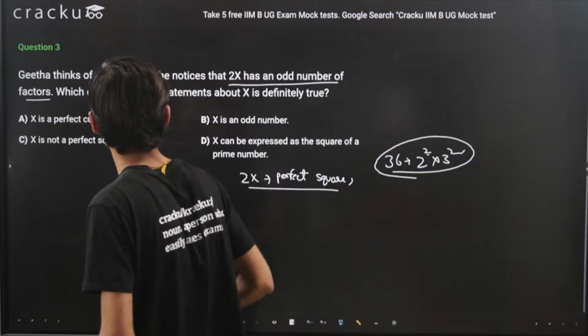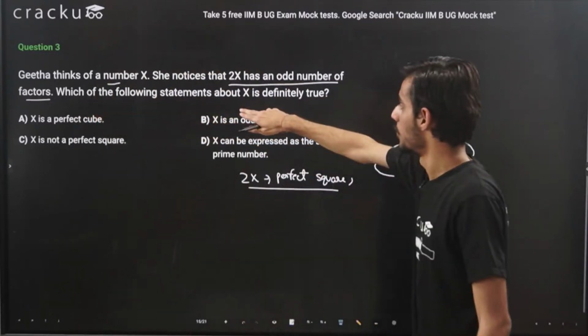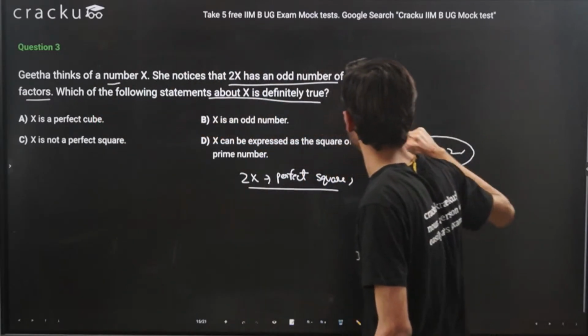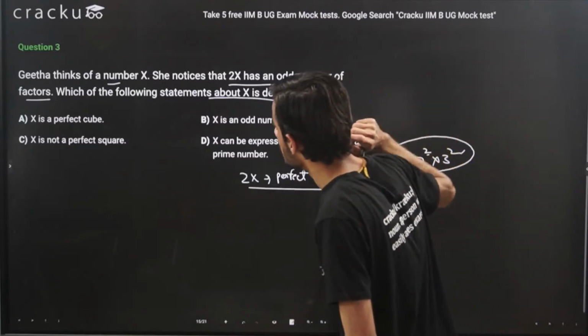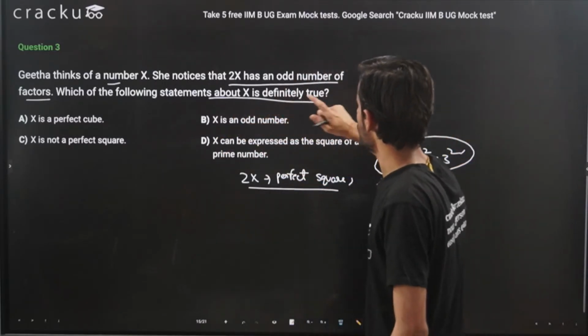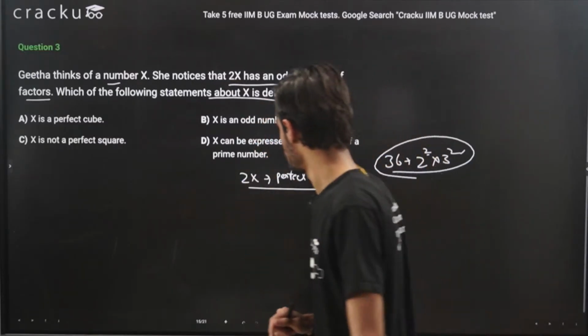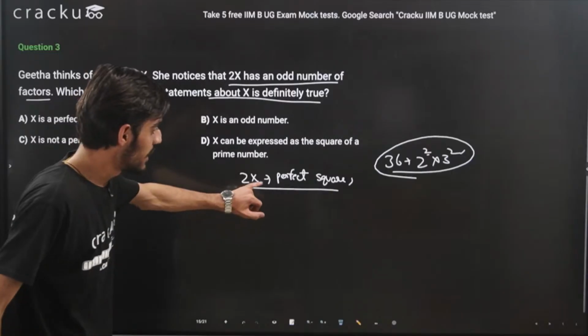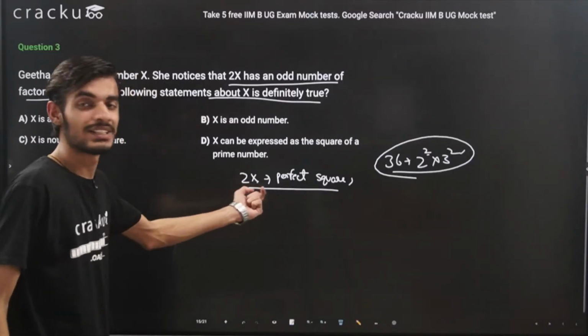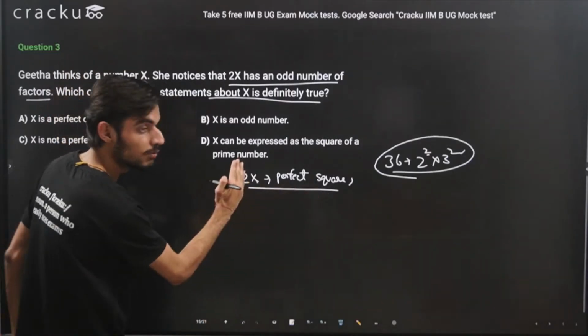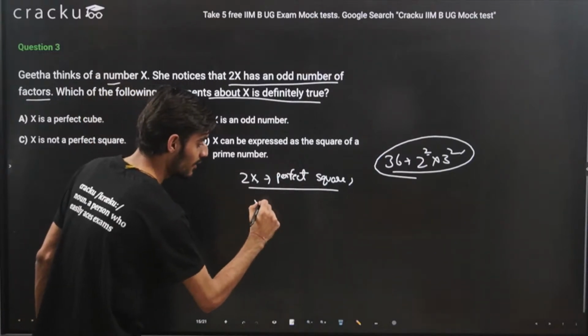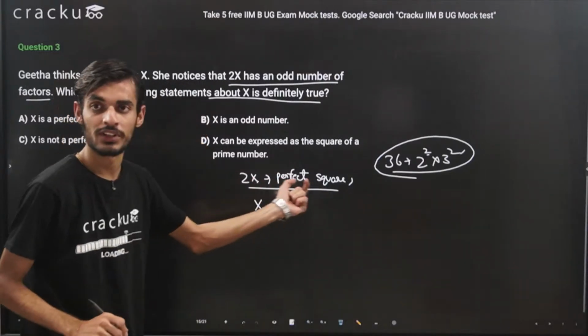So if she is thinking about a number and we are asked to find which of the following statements about x is definitely true. So we are asked to calculate about x. So for x, we need to calculate, and 2x is a perfect square number. So now we are removing 2 from here. So we are left with x. So 2x was a perfect square number.